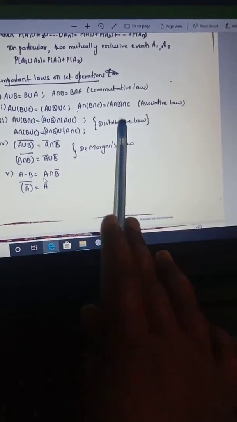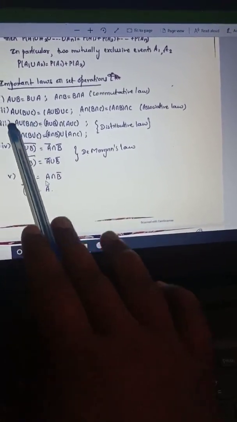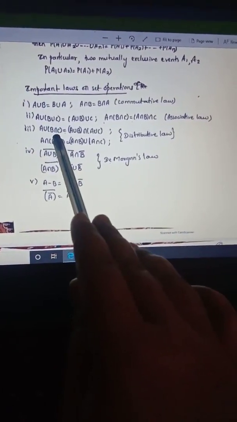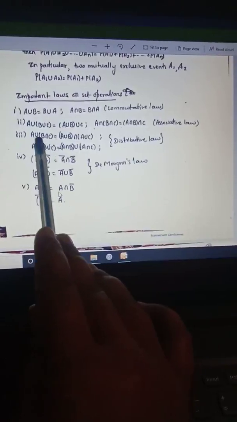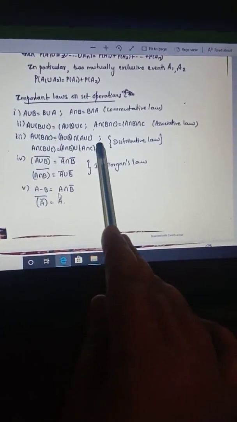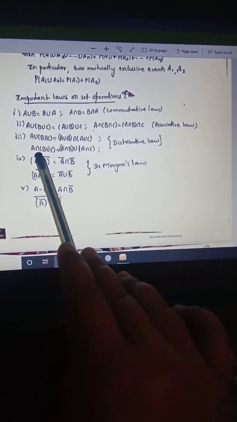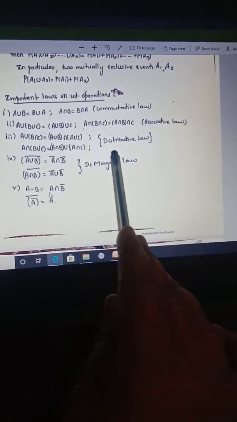Next we have the distributive law, where the union is distributed over intersection. You can see A union B intersection C can be written as A union B intersection A union C. Then next, the intersection is distributed over union: A intersection B union A intersection C. This is the distributive law.